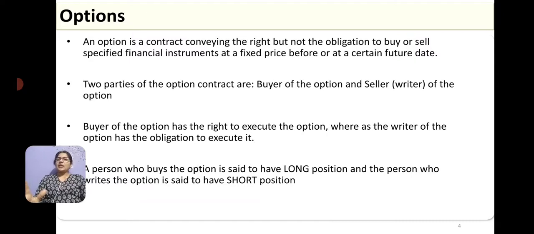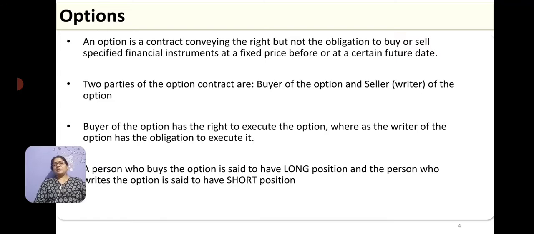So, basically an option is a contract conveying the right but not the obligation to buy or sell a specified financial instrument at a fixed price before or at a certain future date. Now, if I tell you this big definition, you will not be able to grasp it, especially if you are seeing it for the first time.